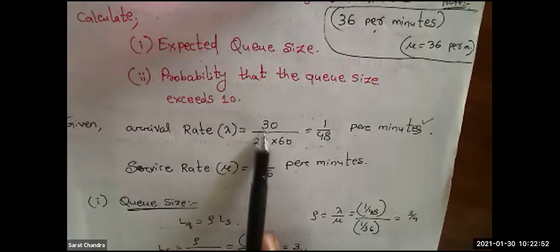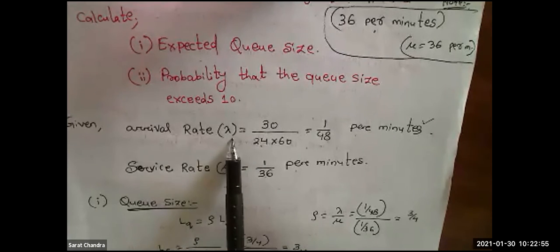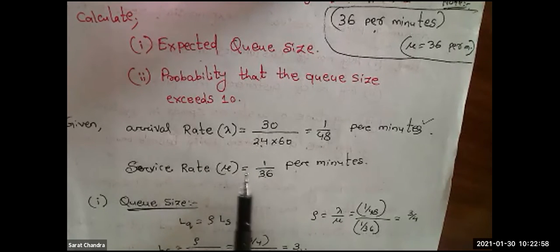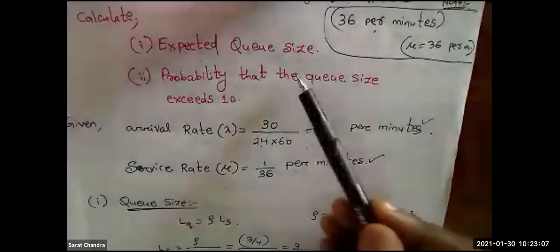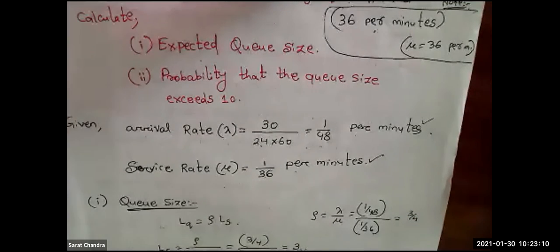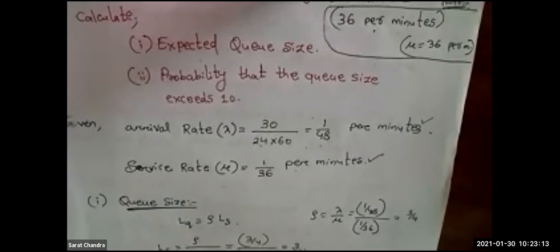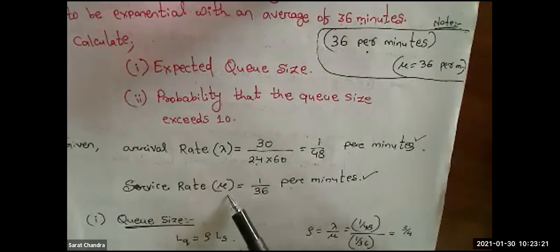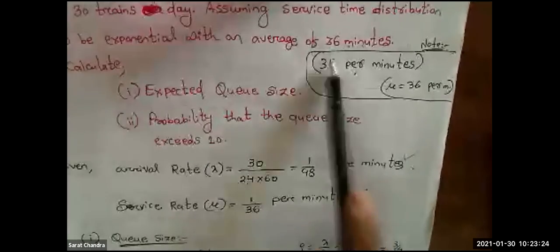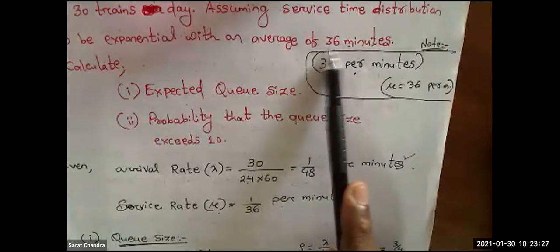Clear? So what is the bottom line? The bottom line is these two things. If by reading the question, you can identify the arrival rate and service rate accurately, then your job is done. Remaining thing, you just read the question, put the formula, you will get the answer. It is as simple as that. Clear? You just keep it in your mind. You take very much precaution while calculating the value of lambda and mu. And for that, you read the question very carefully because students normally make mistakes over here.